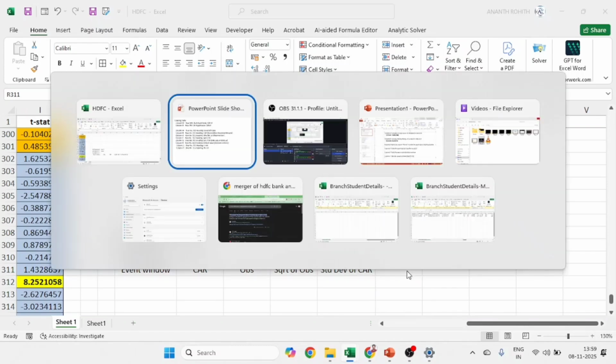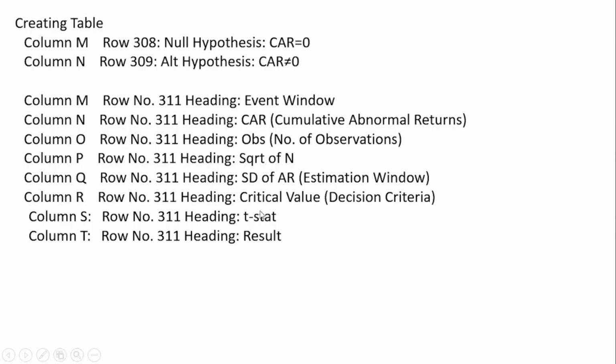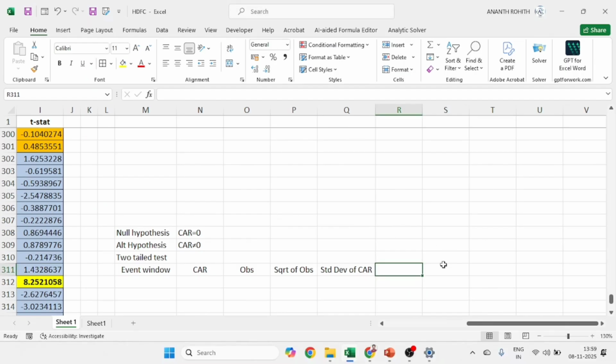Then we have the critical value, meaning the table value, at which level we decide whether to accept or reject the null hypothesis. I am putting it in layman's terms, not going with the formal explanation, so that you can easily understand this concept. Event window, CAR, observation, square root of observation, standard deviation of CAR, critical value.